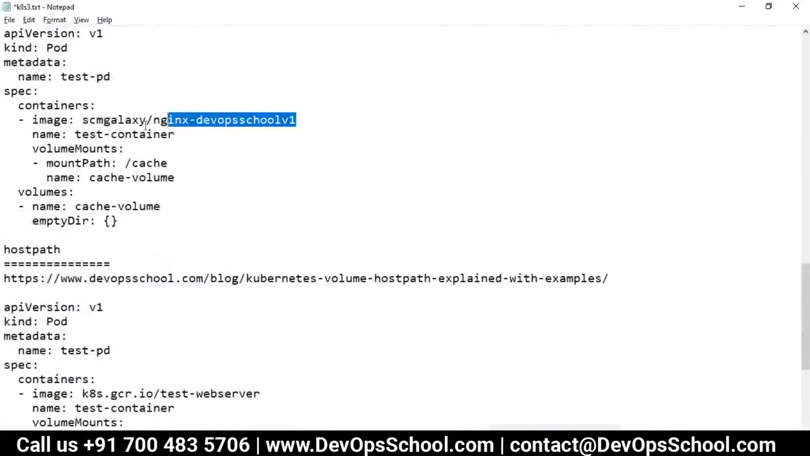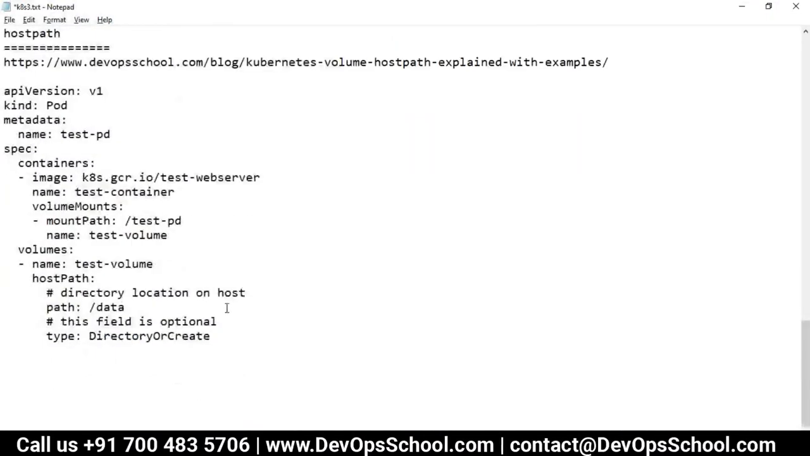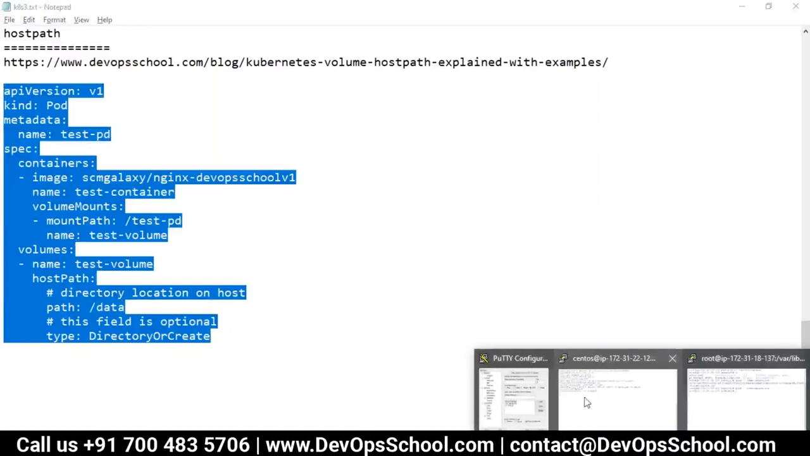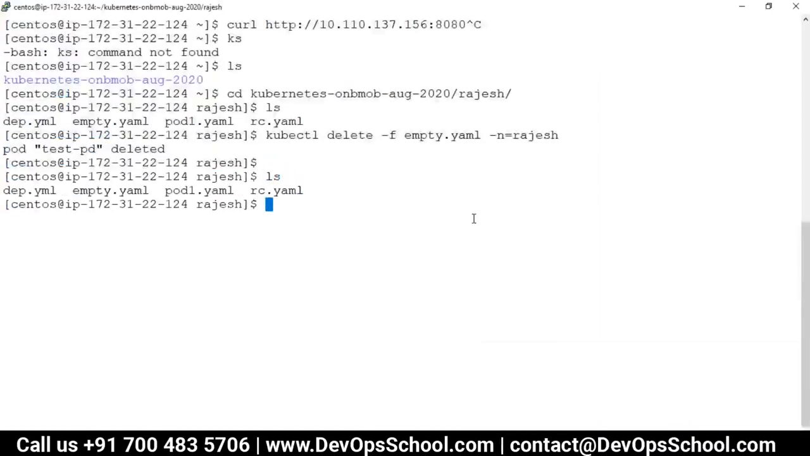Okay, now here, this is the image I'm replacing. Now you see here, pod.spec.volumes. This is the hostPath where the data is being created, under /root/data, and inside a container you are mounting test-pd. Okay, so let's do this. I am doing here vi hostpath.yaml.